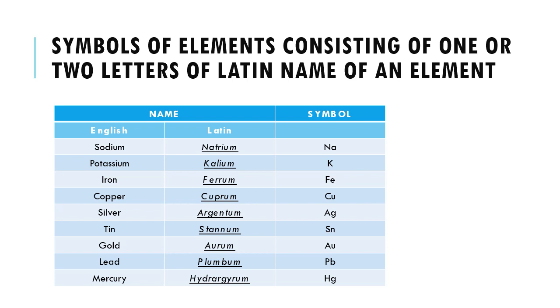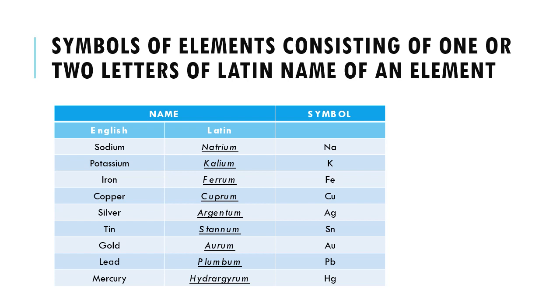Potassium, Latin name is kalium, and the symbol is capital K. Iron, Latin name is ferrum, and symbol is Fe. Copper, Latin name is cuprum, symbol is Cu. Silver, Latin name is argentum, so the symbol is Ag, the first letter and the third letter.